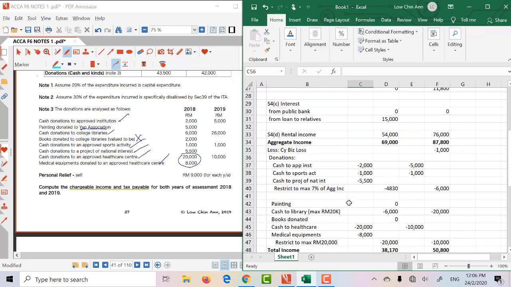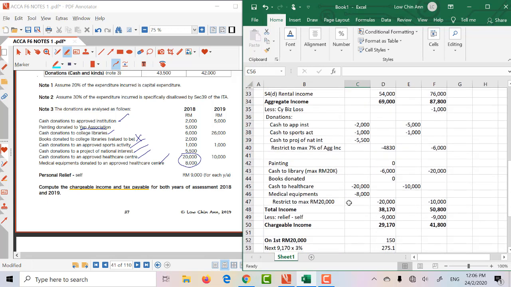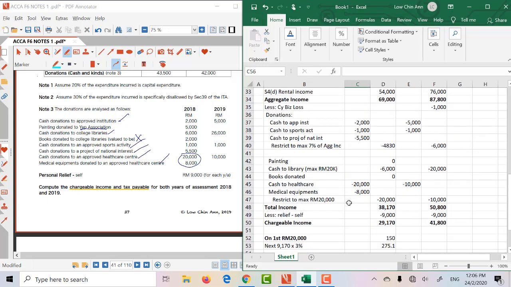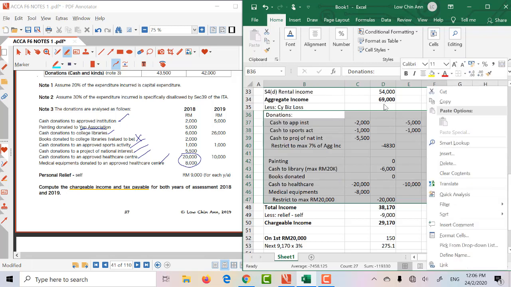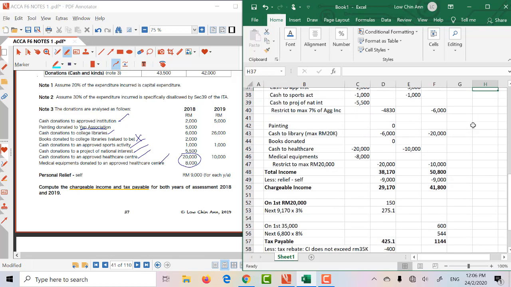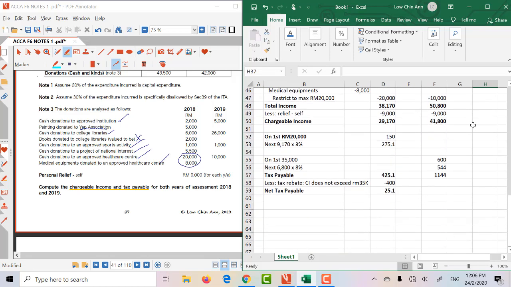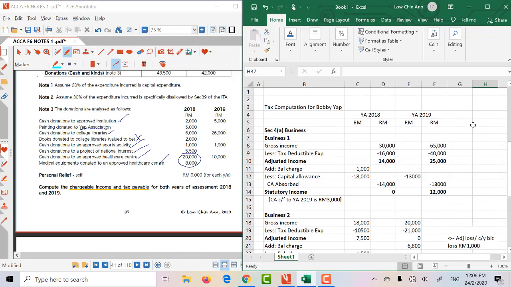Coming down again, that's the interest rental. Now then you can look at donation. This is all the donation figure. So let me just, okay, then that's the tax computation. Alright, so that's the answers to Bobby Up.